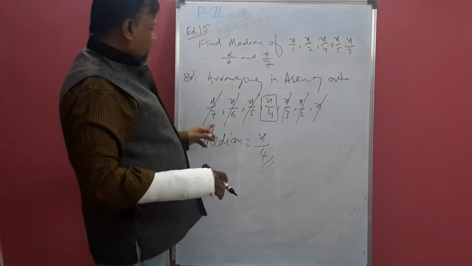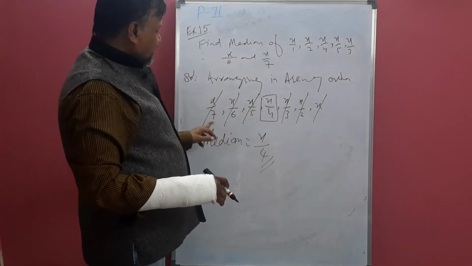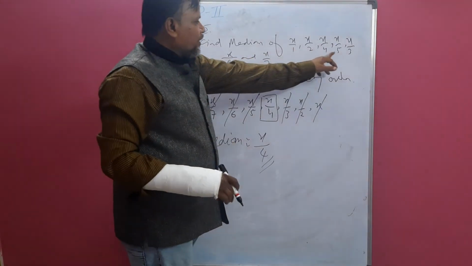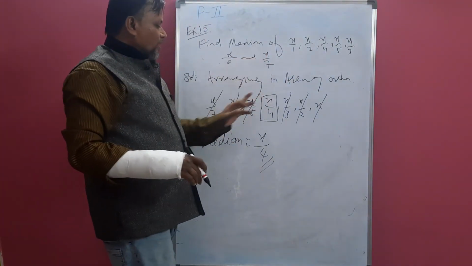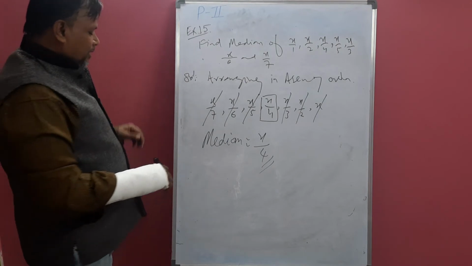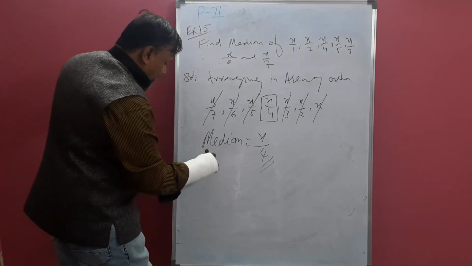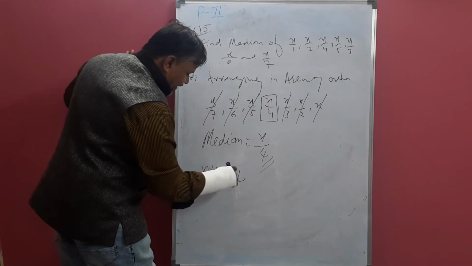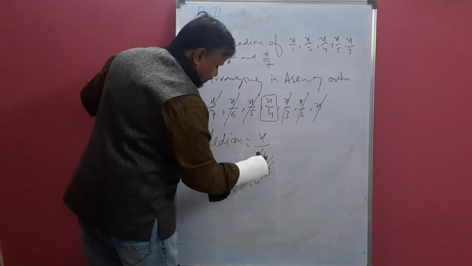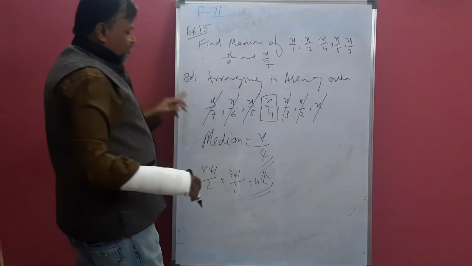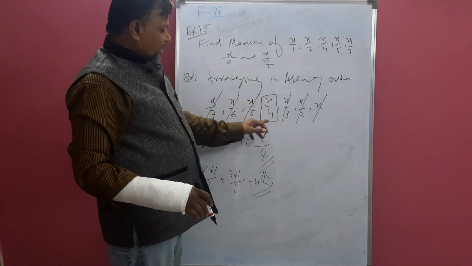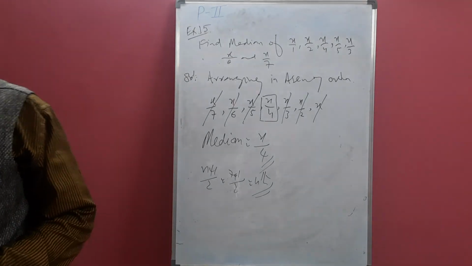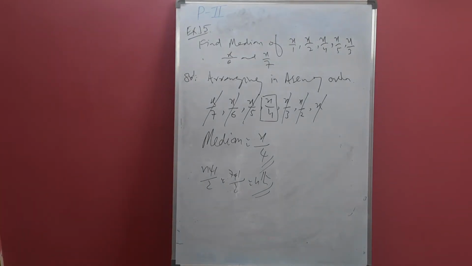Here 7 numbers are there, so we will get the middlemost single value. 1, 2, 3, 4, 5, 6, 7. Only 7 numbers are there. 7 plus 1 by 2th term, that is 4th term. First, second, third, fourth. The 4th value is our median. So like this we can find the median of unknown fractions also.